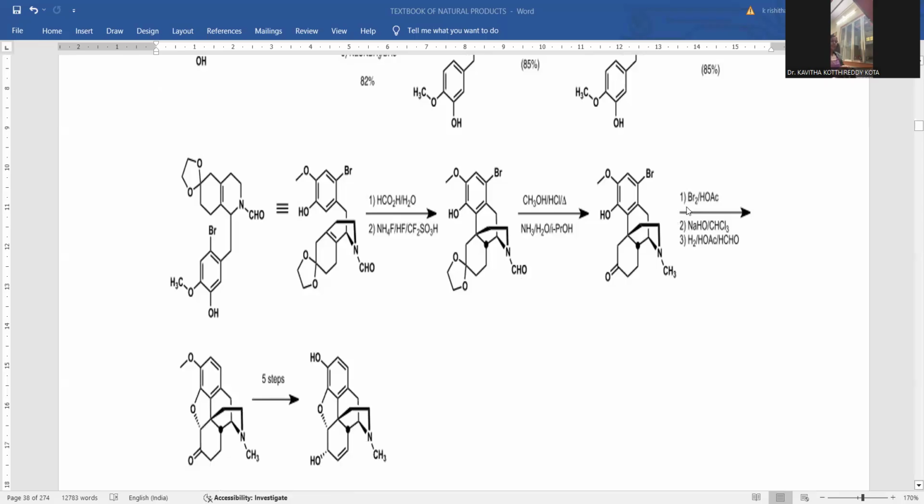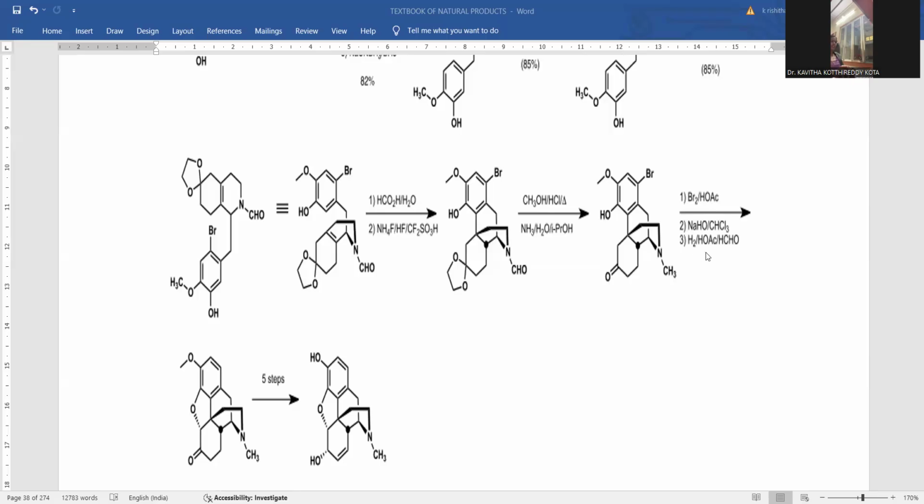Later on, let me treat with bromine dissolved in glacial acetic acid. This is the brominating agent. The brominating agent is treated with this one. And next, sodium hydroxide and chloroform is another reagent added. Hydrogen, acetic acid, and formaldehyde. The combination of these reagents, first of all, is subjected to bromination. Here, the free carbon is supposed to be brominated, and here sodium hydroxide and chloroform are treated over.